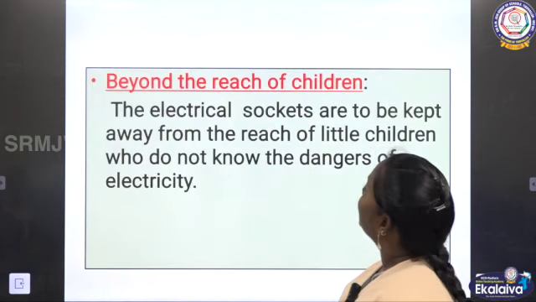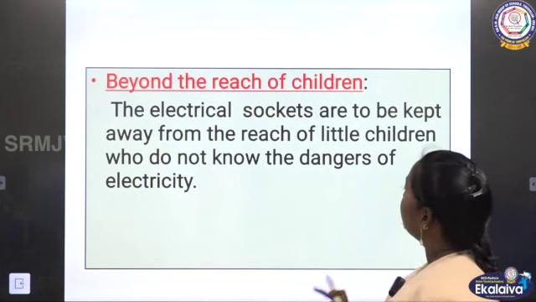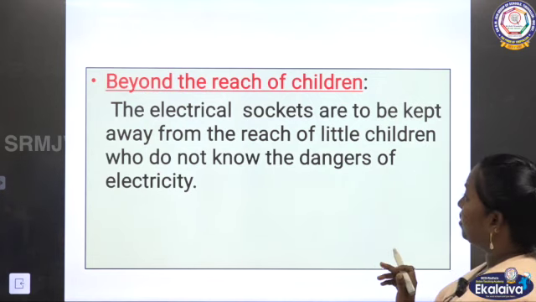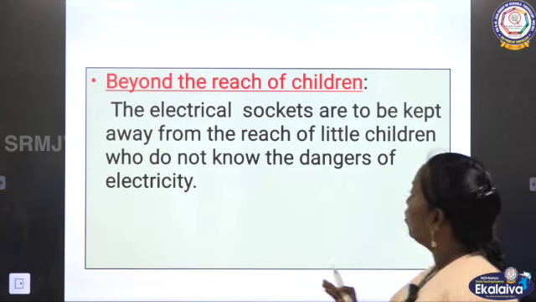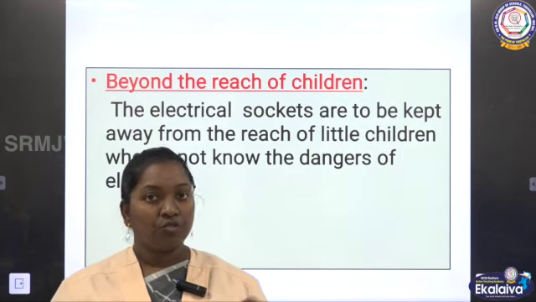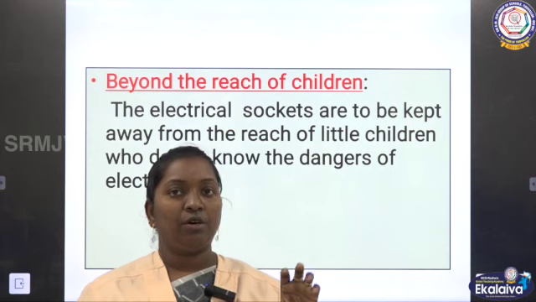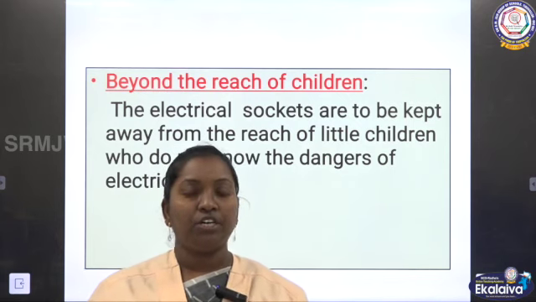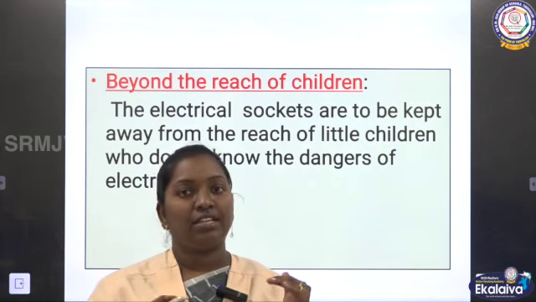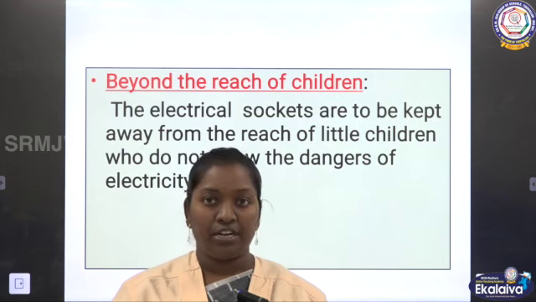Then, beyond the reach of children, the electrical sockets are to be kept away from little children who do not know the danger of electricity. It is our responsibility. We know the level of the switches, whether they can be reached by our children or not. According to that, we have to set up such electrically dangerous things.